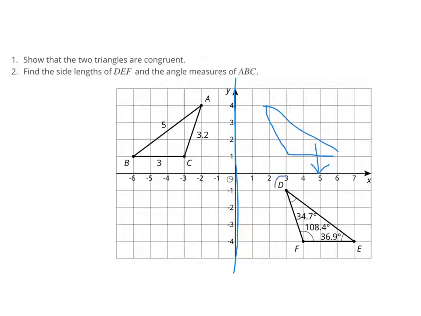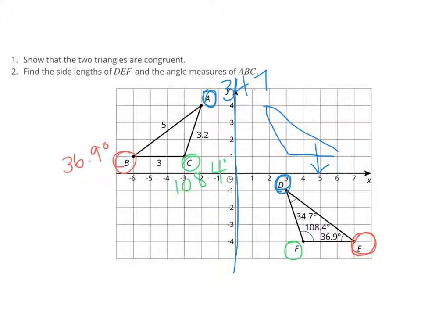So angle D is going to correspond to angle A, and so that means that angle A's measure is going to be 34.7. And then likewise, we have angle B, and it's going to correspond to angle E, and the measure of angle B then is going to be 36.9 degrees. And finally, we have angle C and F, which are corresponding angles, and that means that C is also 108.4 degrees.